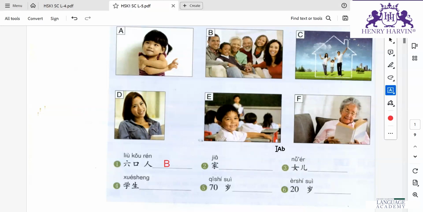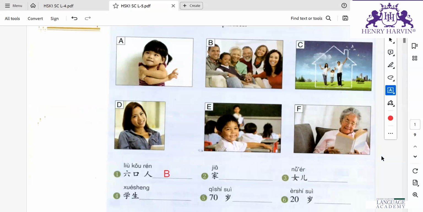For all these, we use jiā. So here it would be C. We could have used B also here because this is a family, but this is more related to number 1, so that's why we are using C here.